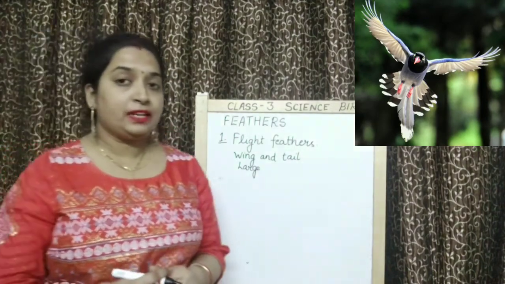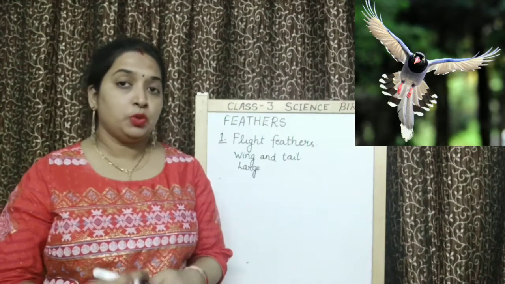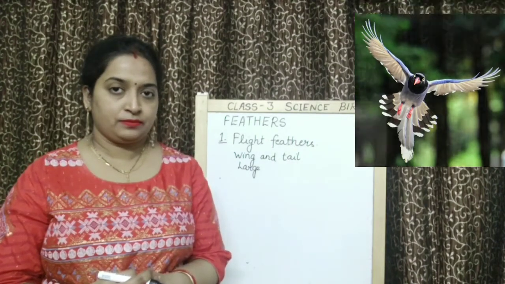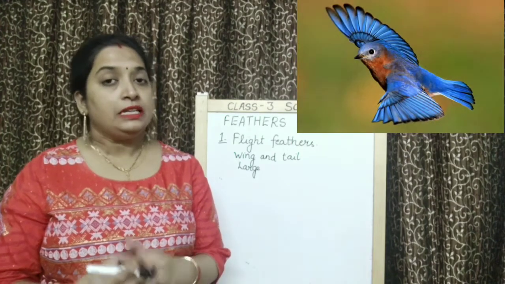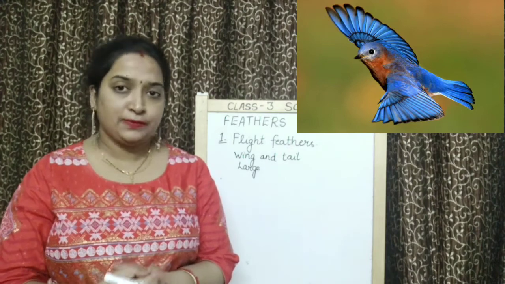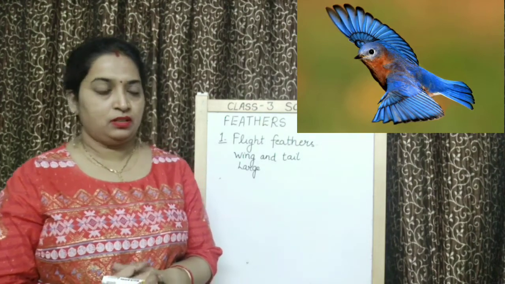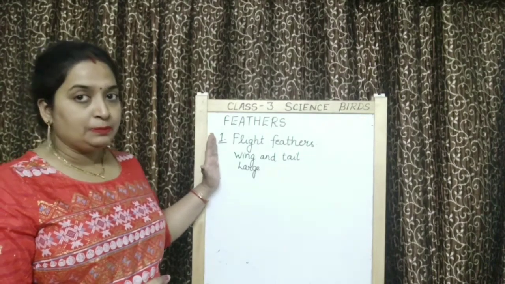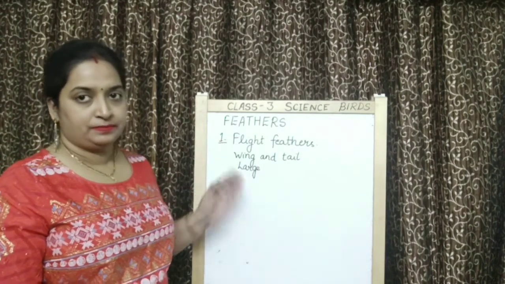They help to lift the body of a bird during flight. Also, they maintain the balance of bird's body when it is flying. So children, first kind of feather is flight feather. It helps a bird to fly.